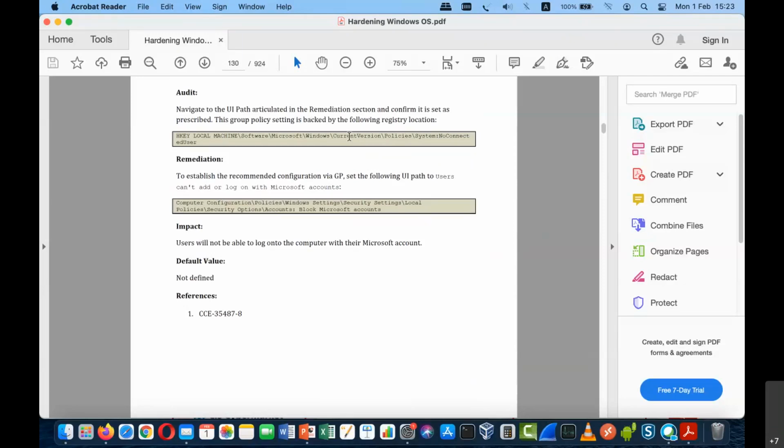And as I said, this is not restricted to Windows. We have benchmarks available for all kinds of operating systems, and even for applications. Next, we'll be discussing the tool. I'll show you a demonstration of how this tool will be used for processing the same benchmarks.